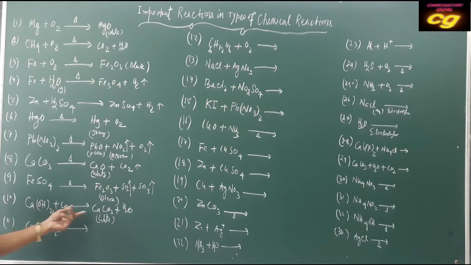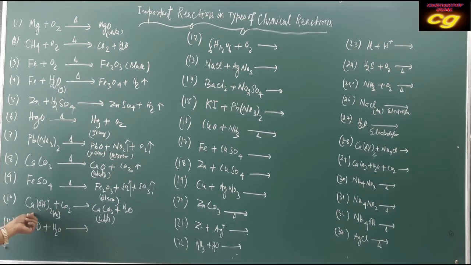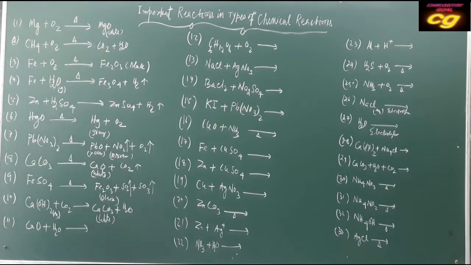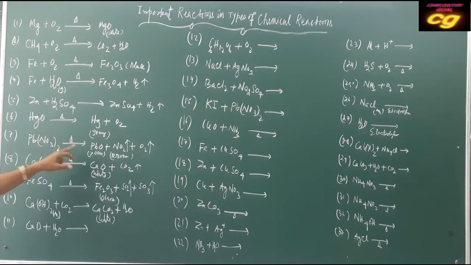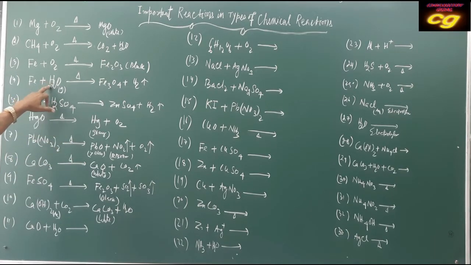This is, we can say, formation of what? It is an acid base reaction. Here it acts as acid, it acts as a base. Acid base reaction, this is called a neutralization reaction. First one is thermal decomposition, second thermal decomposition, displacement. This is displacement, this is oxidation reaction. This is also called combination reaction. This is only oxidation, this is combination or oxidation. You have to remember the types of reaction.